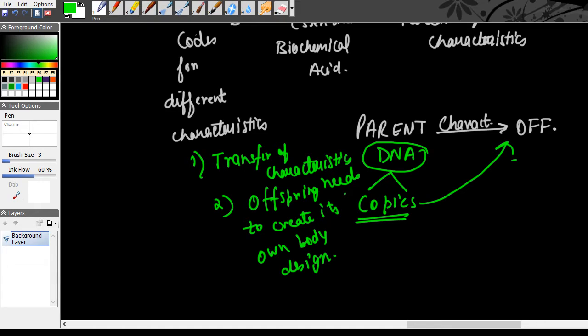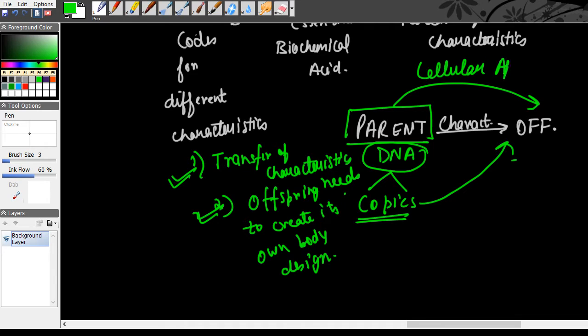So two main reasons: number 1, transfer of characteristics from parents to offspring, and number 2, offsprings need to create their own body design, and hence they use DNA as a source to produce proteins which helps them to create their body design, along with the cellular apparatus which is replicated from the parent to the offspring. Again, we have to create a new cellular apparatus for the offspring. So using that apparatus as well as the DNA replica from the parent, the organism is able to create its own body design.